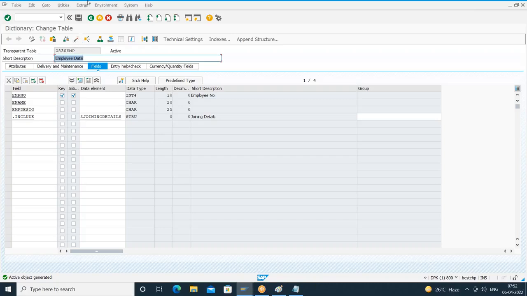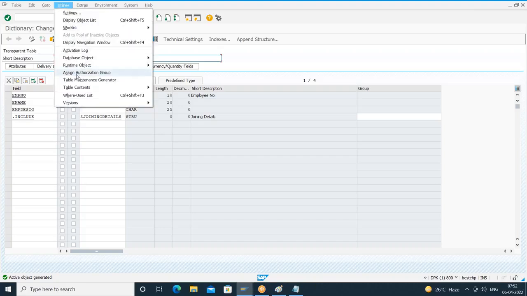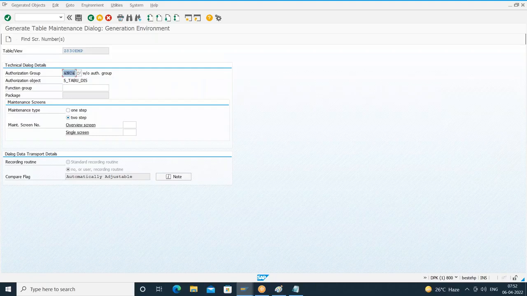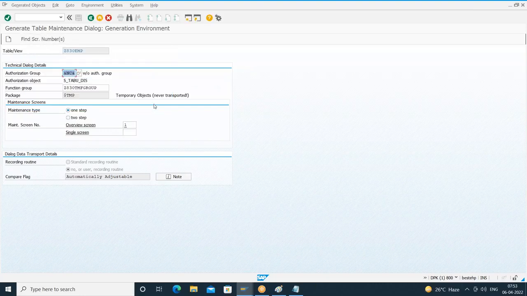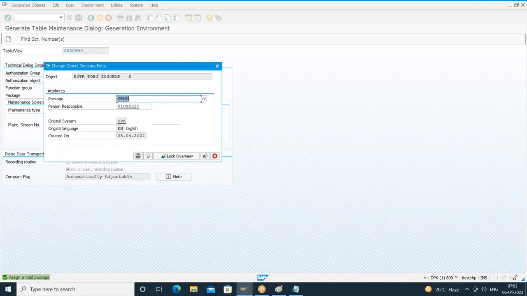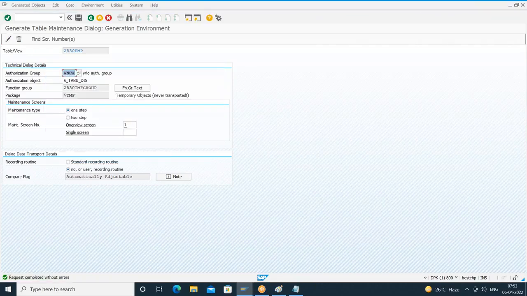Not program, table. Activate the table once. Now you regenerate. Utilities, table maintenance generator. Function group, what is that? Z830 TMF group. I want only one step because we have created only one step. I'll go for find screen numbers, propose the screen numbers. What is the screen number? One, it seems. Click on create. It is regenerating the table maintenance. Request completed without errors.